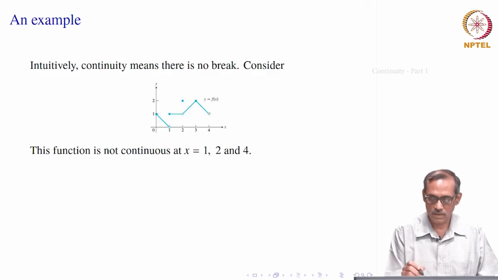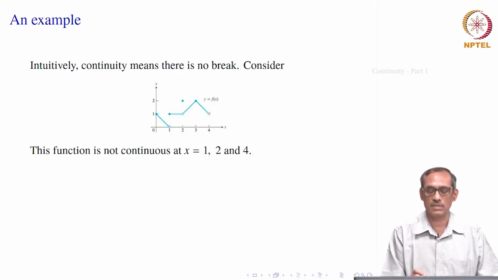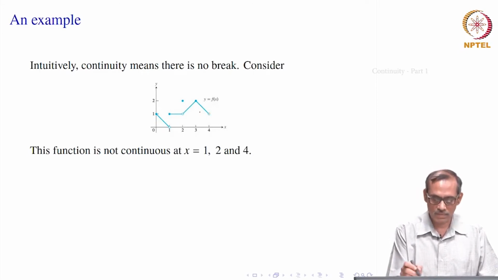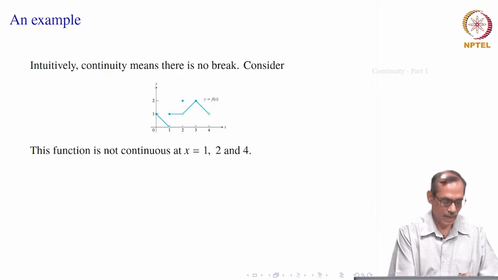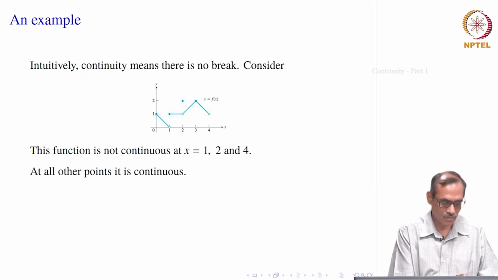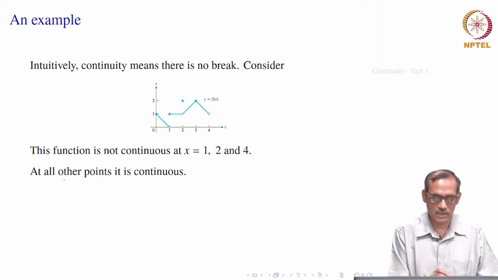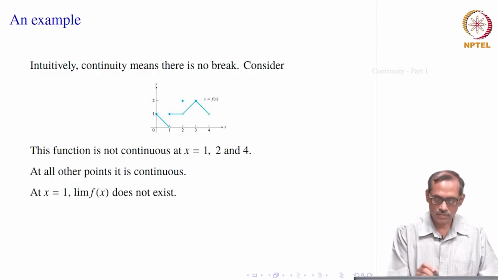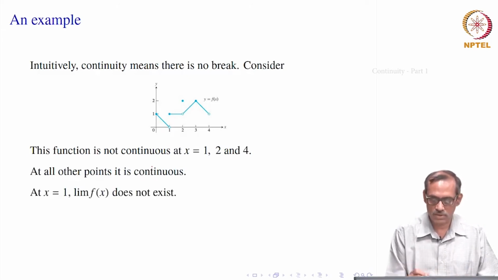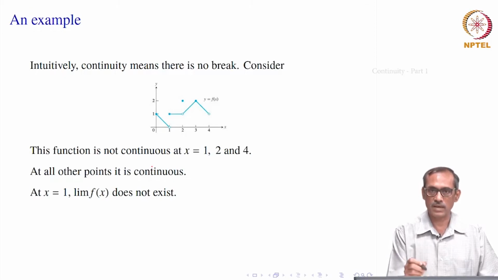I could not. So, it should be defined. Since it is not defined, we would say that it is not continuous at that point. So, these are of different kinds, at 1, at 2 and at 4, the function is not continuous. At all other points it is continuous. Of what kind, what nature of this break or discontinuity is happening at these points?